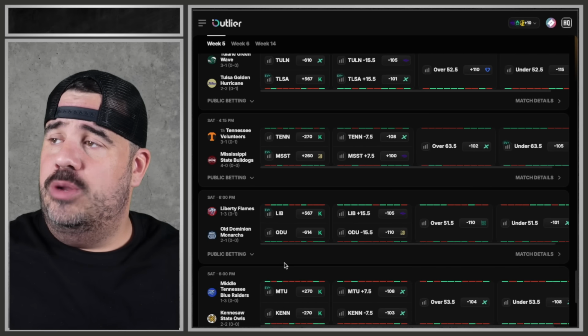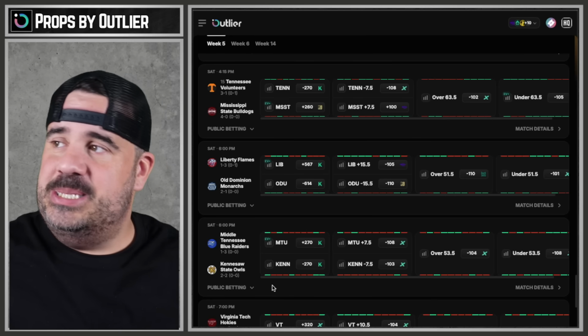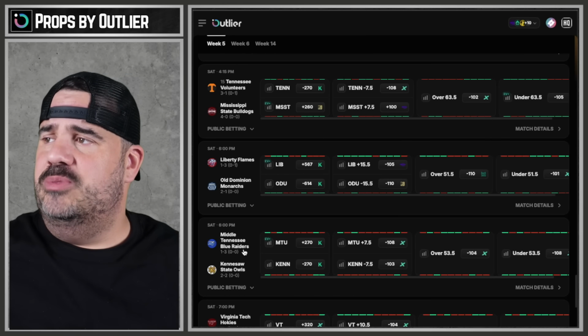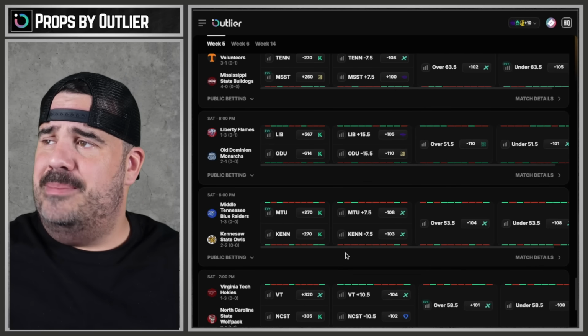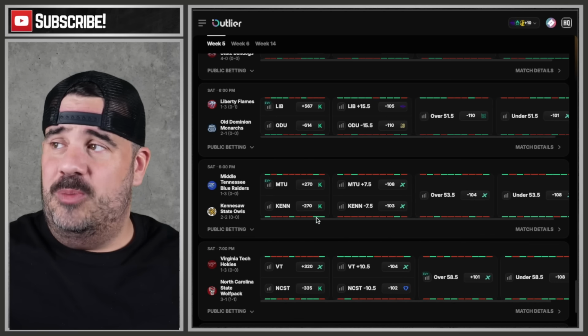All right, Liberty and Old Dominion. Come on now. Middle Tennessee Blue Raiders and Kennesaw, absolutely. Middle Tennessee is so bad, and Kennesaw is so bad too.